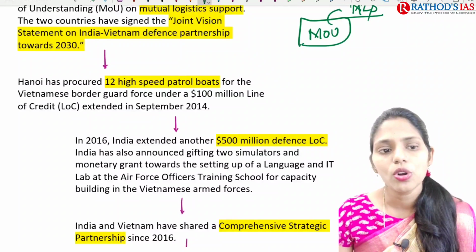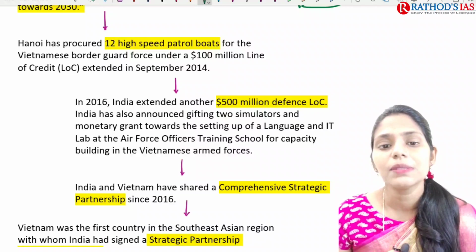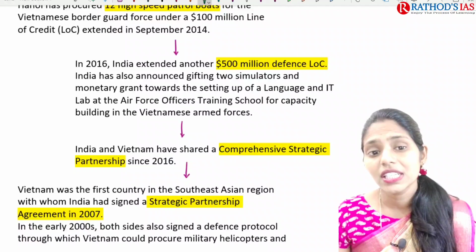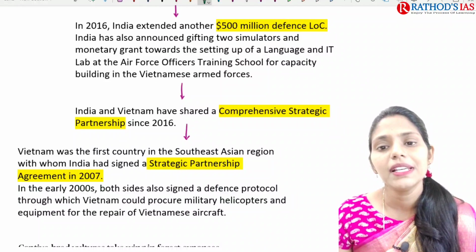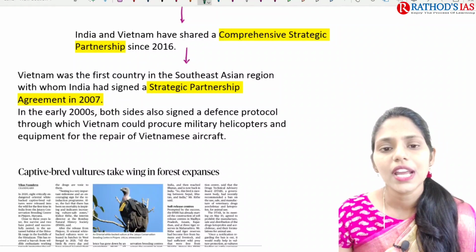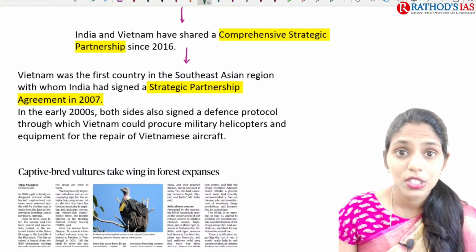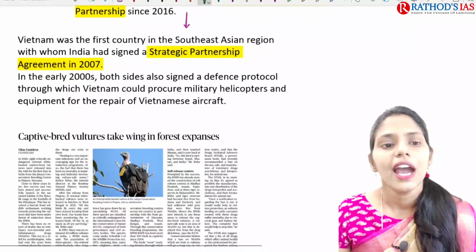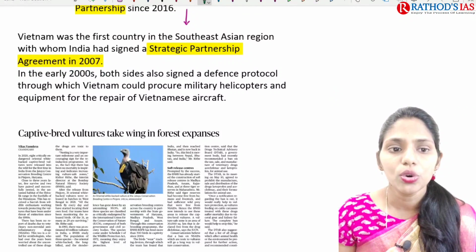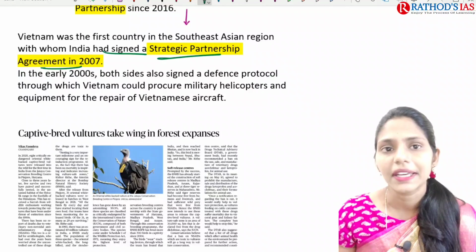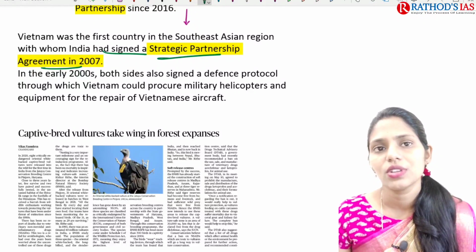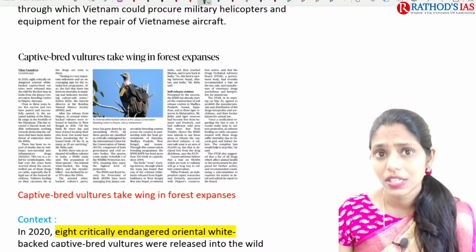Here Vietnam also procured 12 high-speed patrol boats. And in 2016, India extended around 500 million dollars defense line of credit to Vietnam, and Vietnam has shared a comprehensive strategic partnership with India since 2016. And Vietnam is the first country in the Southeast Asian region with whom India signed a strategic partnership agreement, in 2007. So these are some important things you have to remember, and I already spoke about the significance of Vietnam to India.